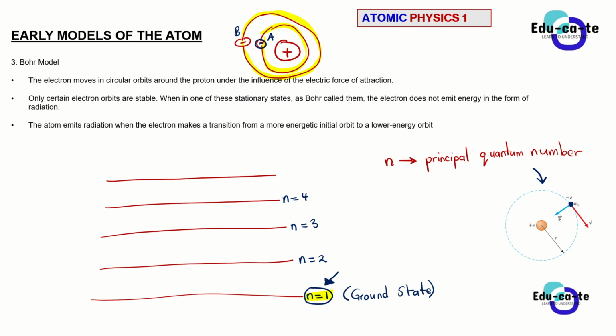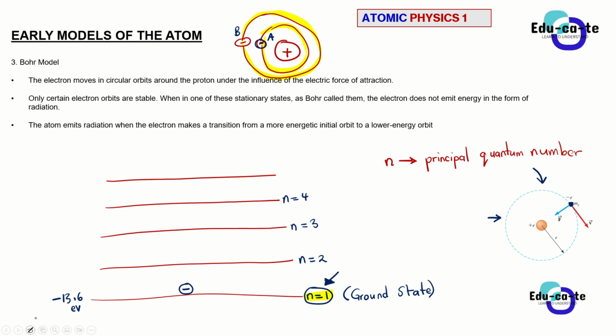Okay, so let's just say your electron is in its ground state here, so it means the electron is at its first orbital, the orbital that is closest to the nucleus. It has less energy. Not that it has got zero energy, that's false. It has got less energy. Specifically, it has got negative 13.6 electron volts of energy. But you are still going to learn how the calculations go. For now, when the electron is at its ground state, it is at its lowest energy possible.